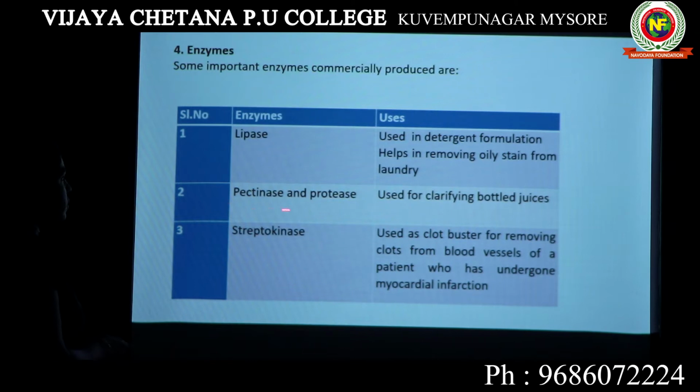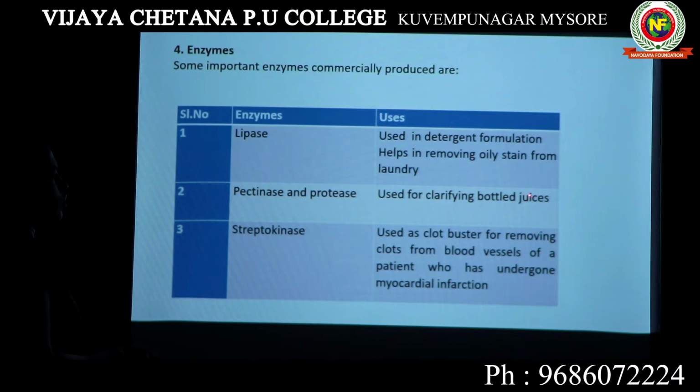Since these two enzymes are helpful in breaking down the plant cell wall and the proteins present in the fruit, that is the reason they are used for clarifying bottled juices. In the juice making industry, imagine you are using ripened mango for preparing a bottled juice.